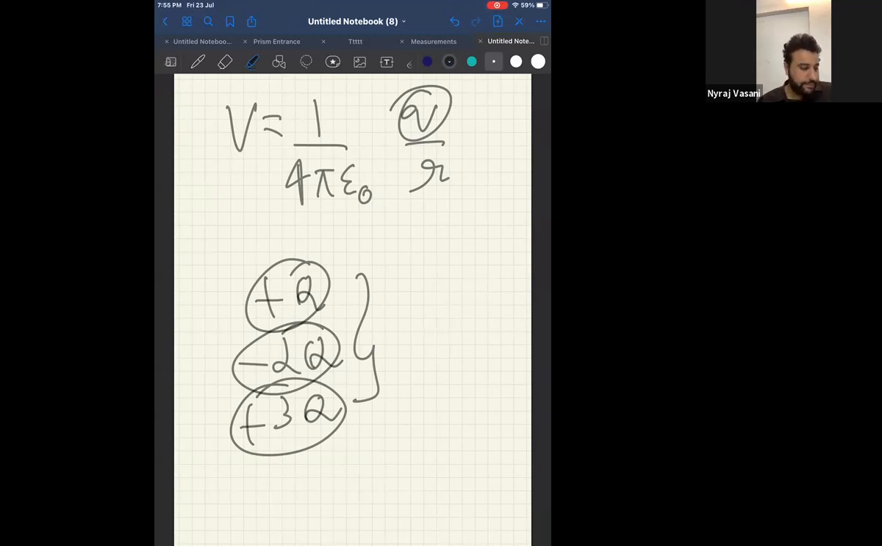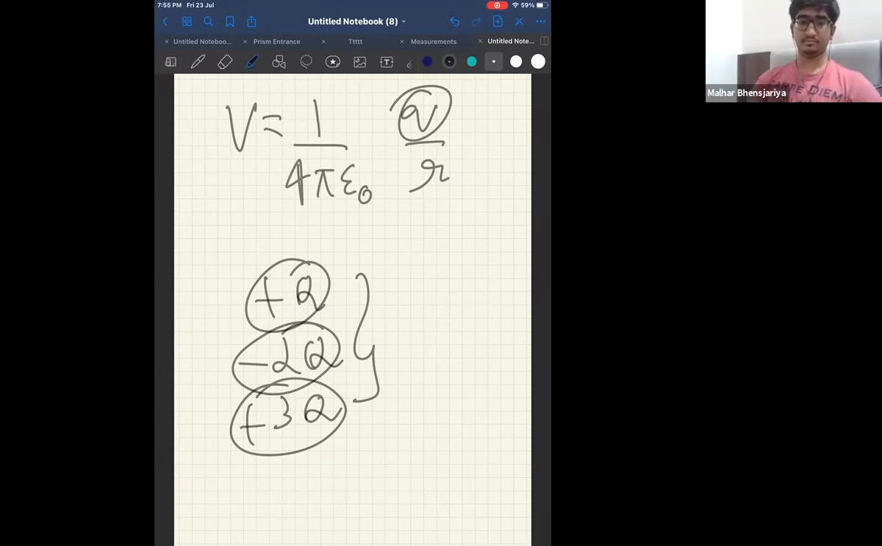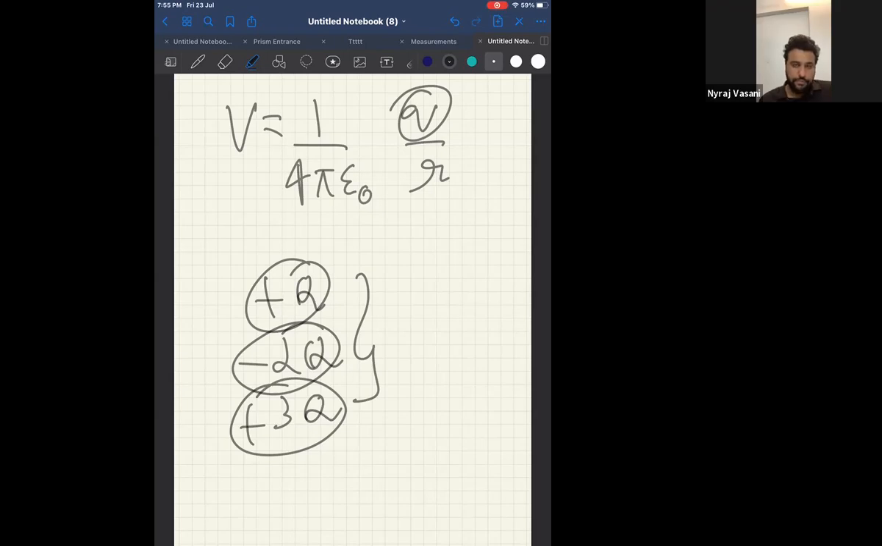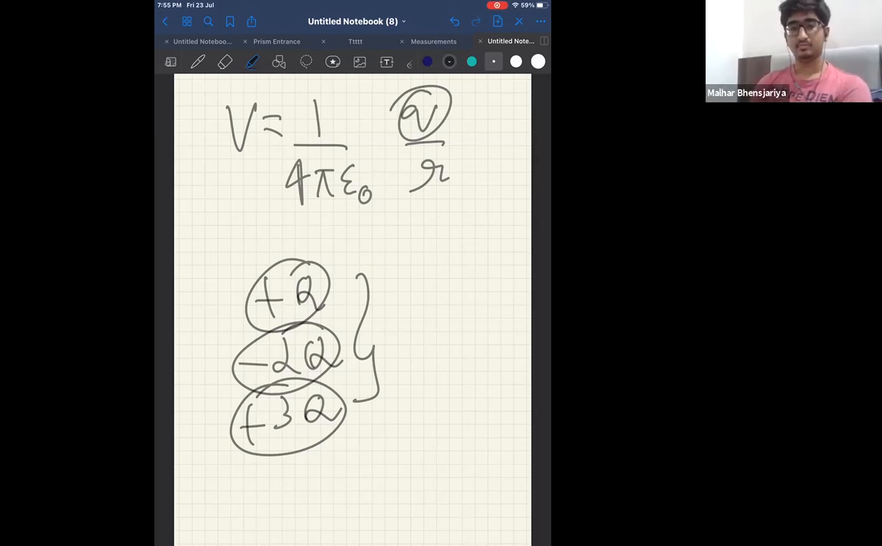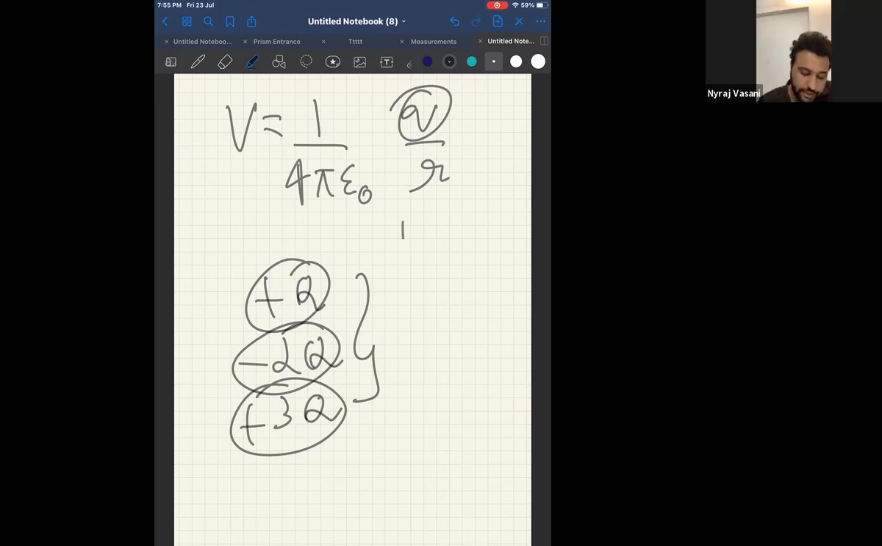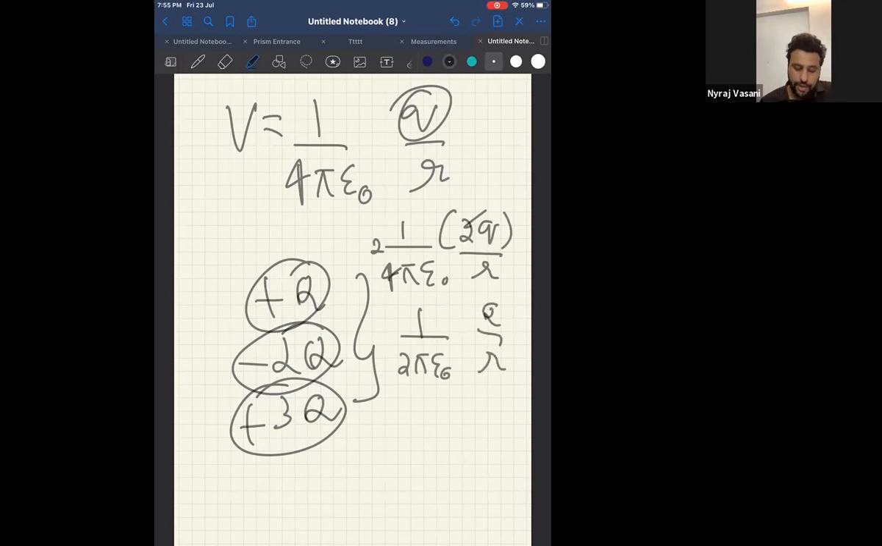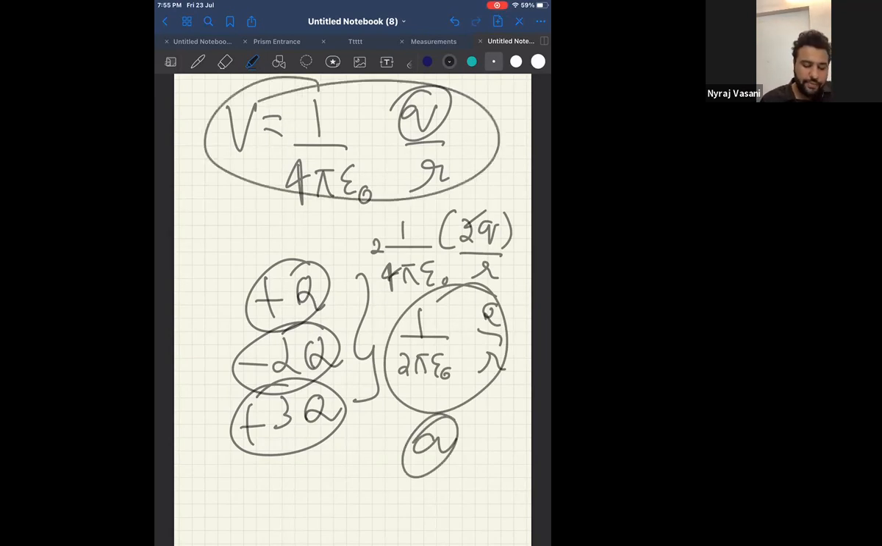Correct. But tell me, what is the net charge over here? Malhar, correct? Q minus 2Q plus 3Q, plus 2Q. So the total potential is 1 by 4 pi epsilon naught, 2Q by R. Therefore, can I say 1 by 2 pi epsilon naught, Q by R? Can I say this is option A? Check. It is a direct formula for potential that we are using.